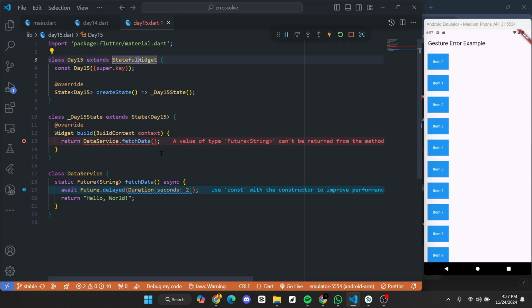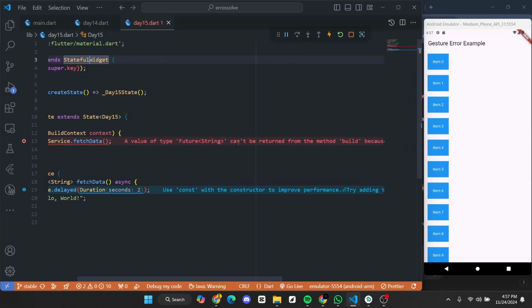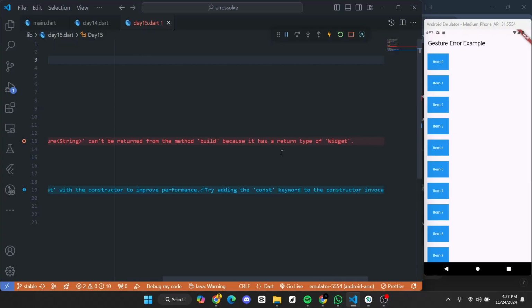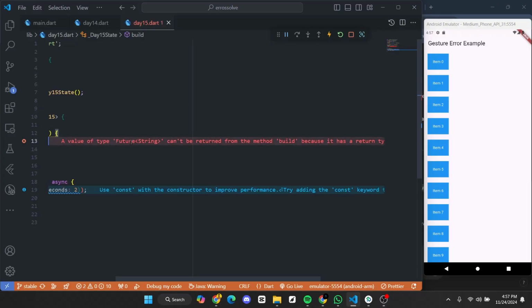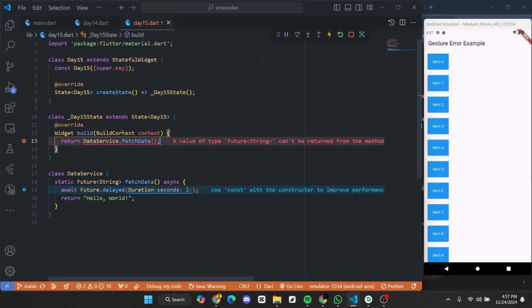So here you can see I have got an error. It is saying that a value of type Future<String> can't be returned from the method build because it has a return type of Widget. It is saying that the Future<String> is not a type of widget, it is not a part of a widget, right? So what we are trying to do is fetch the data from this